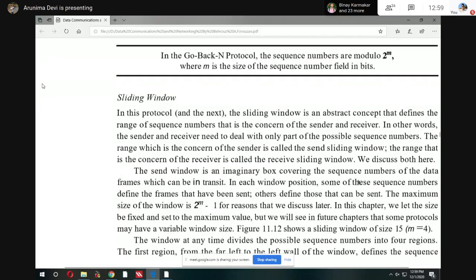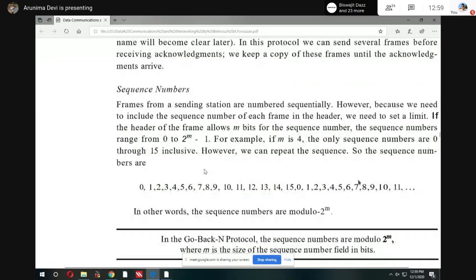So in the case of go back N ARQ, we have to maintain the sequence number like this: 2 to the power m minus 1, where m is the number of bits. Suppose m is equal to 4, then how many frame numbers do you have to maintain? 2 to the power 4 minus 1, so 16 minus 1 equals how many? The maximum number assigned should be 15, but you have 16 frames.